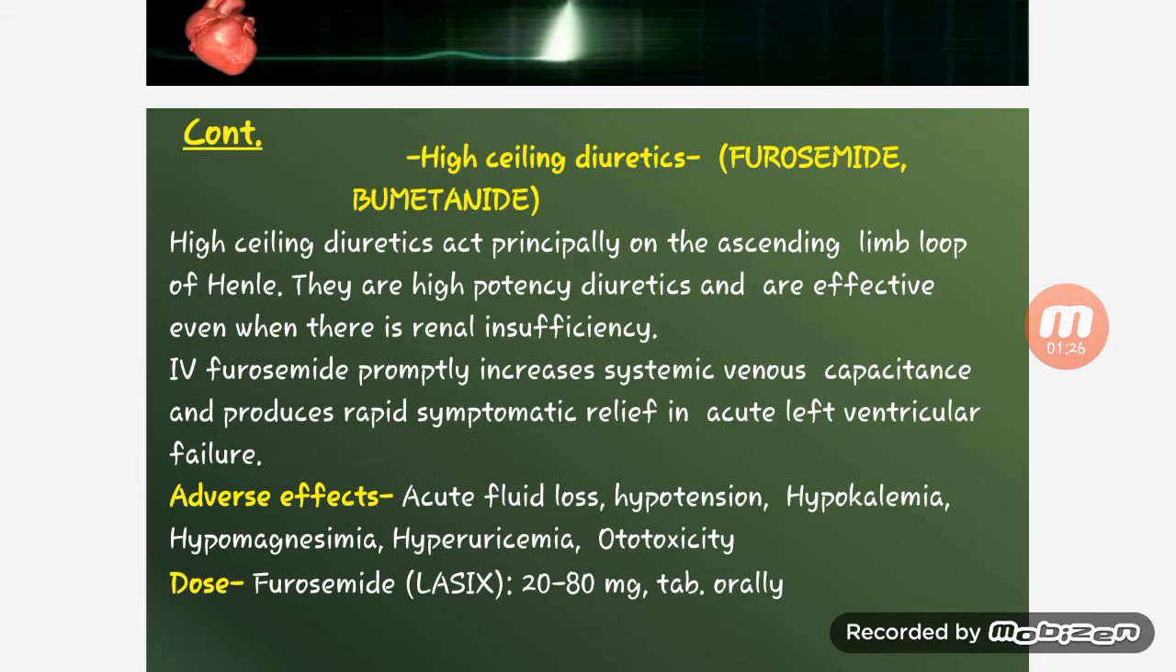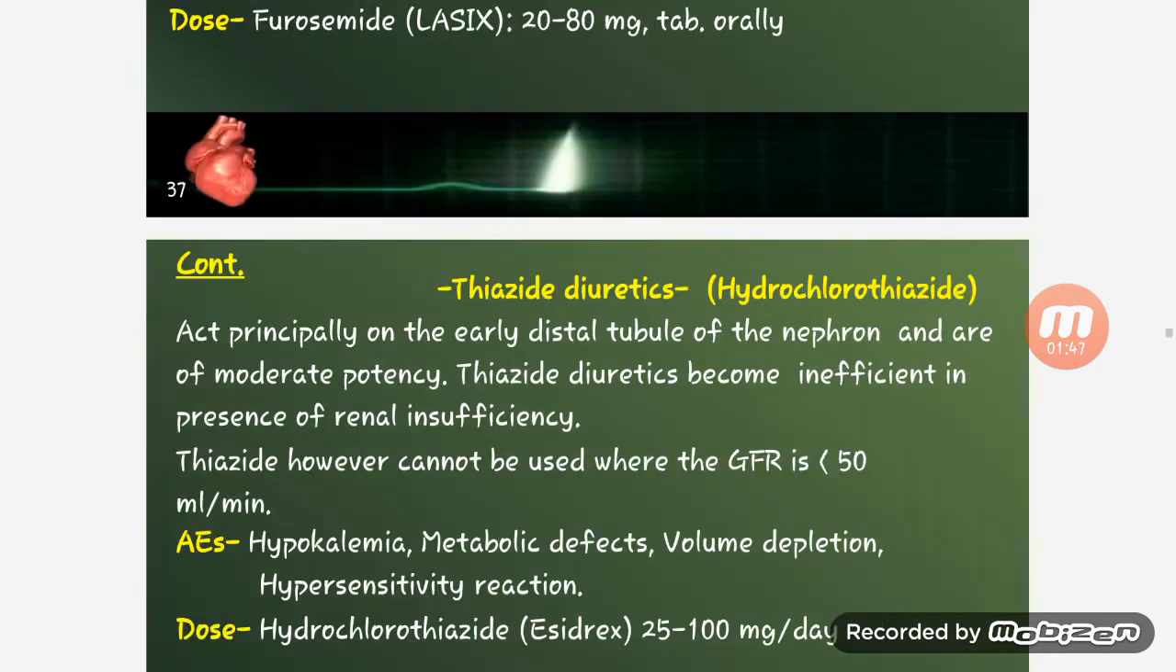Adverse effects of high ceiling diuretics are acute fluid loss, hypotension, hypokalemia, hypomagnesemia, hyperuricemia, and ototoxicity. The dose of furosemide is 20 to 80 mg, taken orally as a tablet.